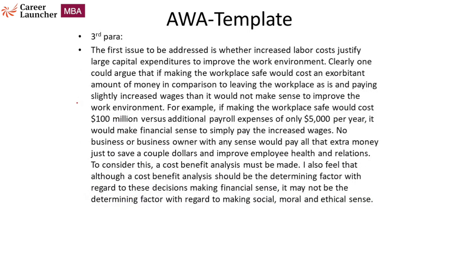Next, here we have the body paragraph, and if you look at it here, we see the transition. The first issue to be addressed is whether increased labor costs justify large capital expenditures. Clearly, one could argue that if making the workplace safe would cost an exorbitant amount of money in comparison to leaving the workplace as is and paying slightly increased wages, then it would not make sense to improve the work environment. So, for example, if making the workplace safe would cost 100 million versus additional payroll expenses of 5,000 a year, it would make financial sense to simply pay the increased wages.